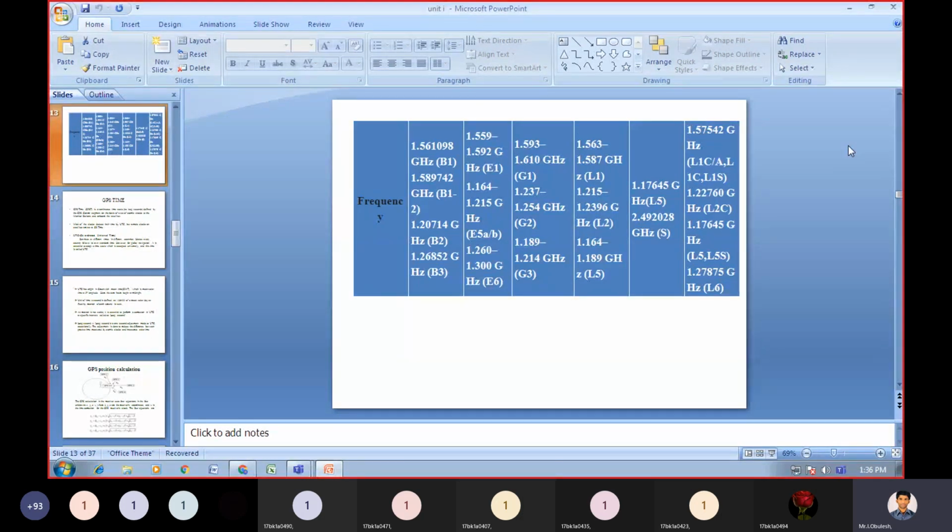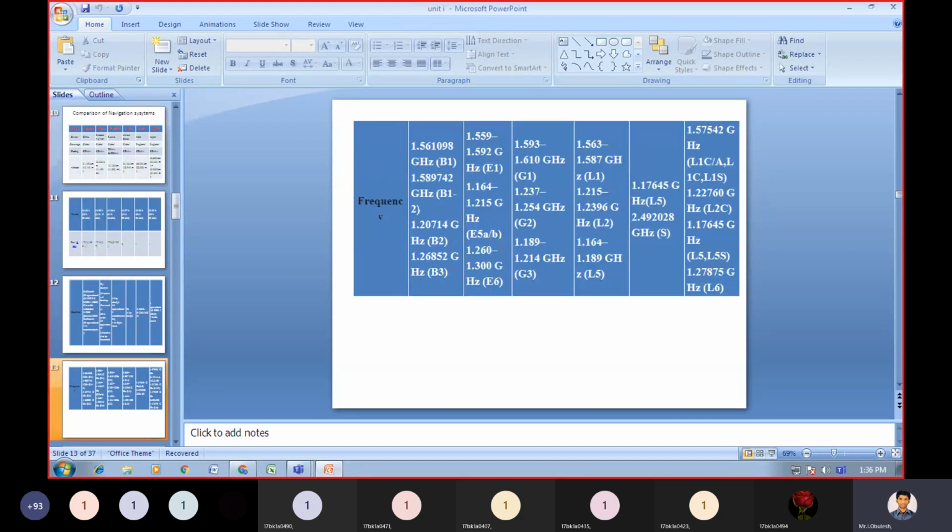I think the GLONASS frequency you know. You need to see that for GLONASS and for Galileo also. This is the Galileo frequency. This is the GLONASS frequency. And this is the GPS: 1.563 to 1.585 gigahertz for L1. For L2, 1.215 to 1.2396 gigahertz. And 1.164 to 1.180 gigahertz.